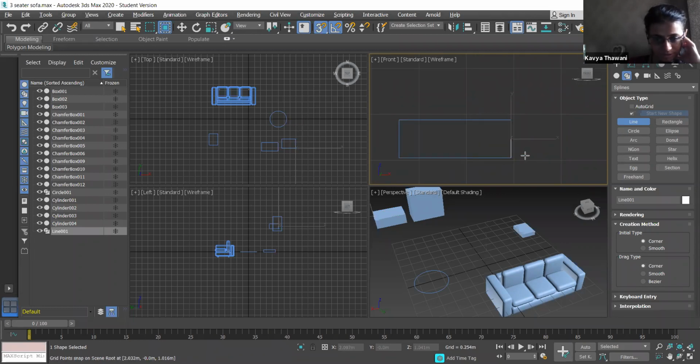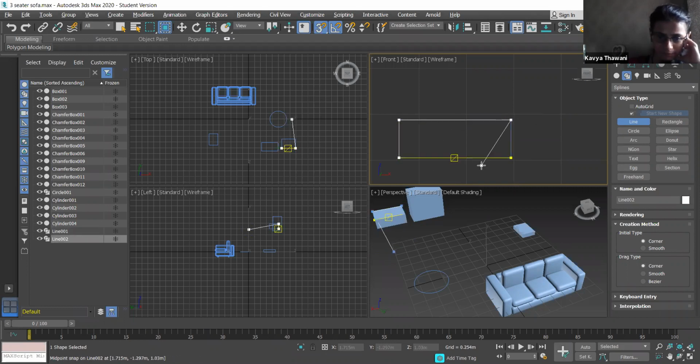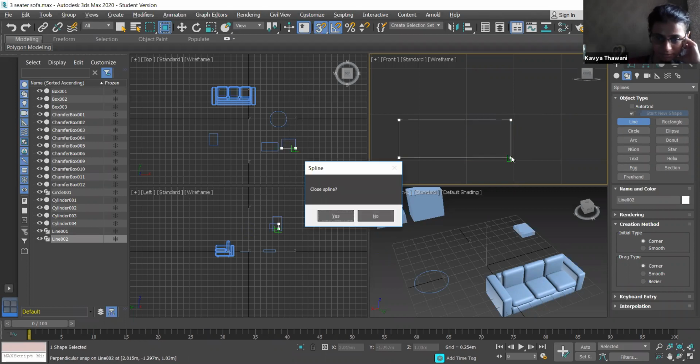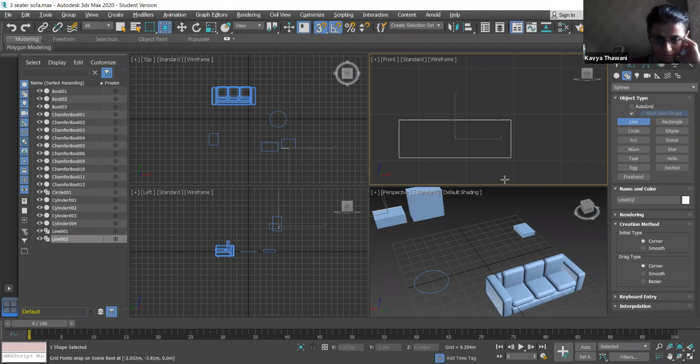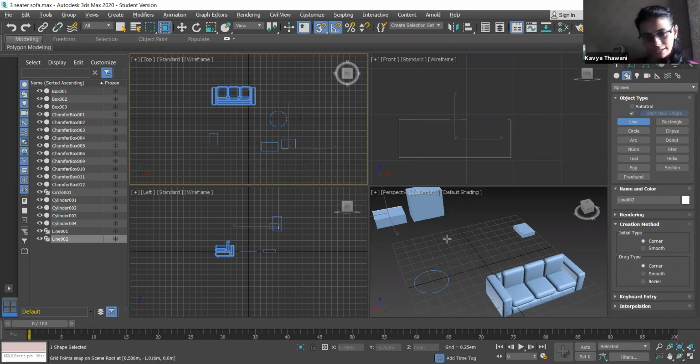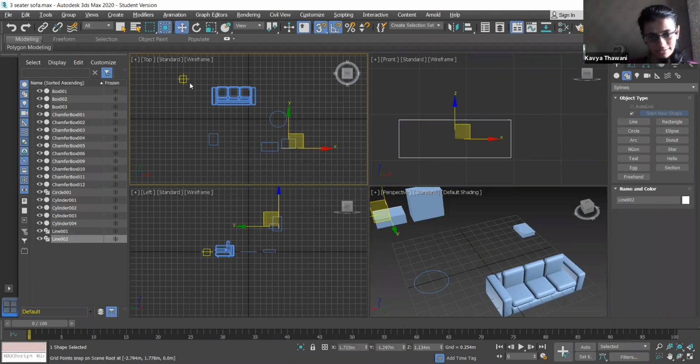Create, drag it to your left hand side. Just follow that path. Yes, close spline. Now click on perspective. No, press escape again. First press escape.